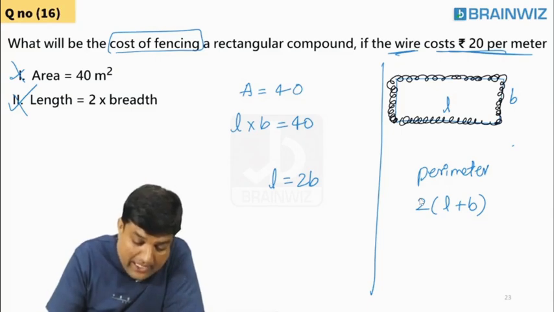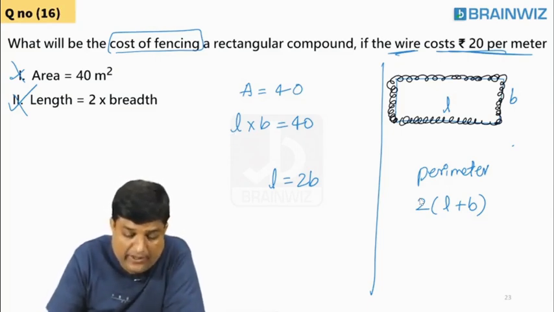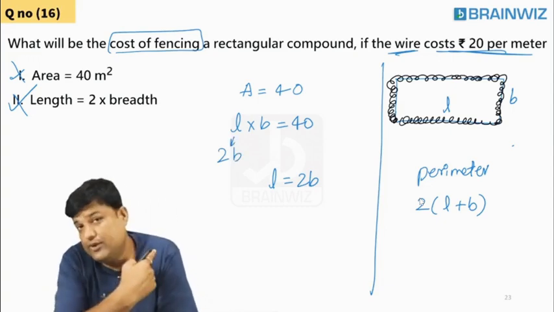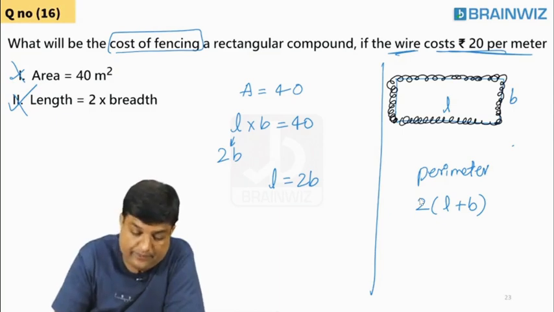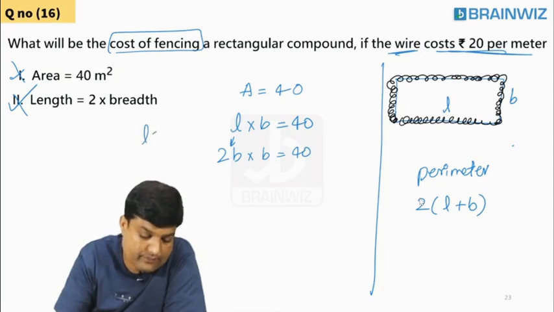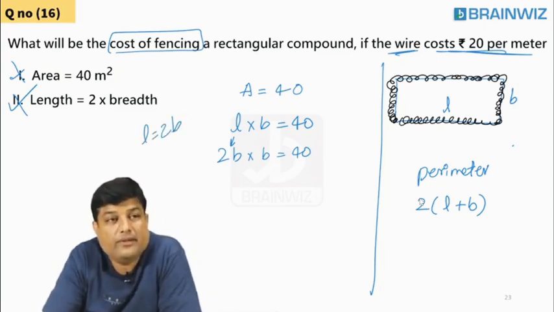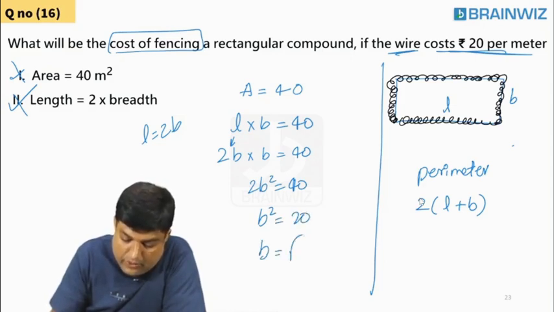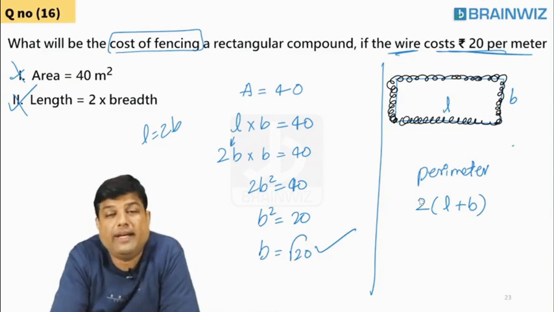In the place of L, students, I am writing 2B. Who told? Second statement told. Are you understanding? L is equal to 2B. Following everybody? So students, we all know that 2B square is equal to 40. B square is equal to 20. B is equal to root 20. You got B value? Yes, sir, I got B value.